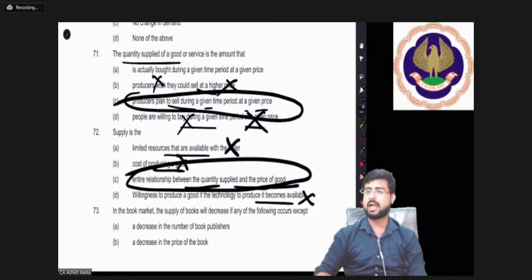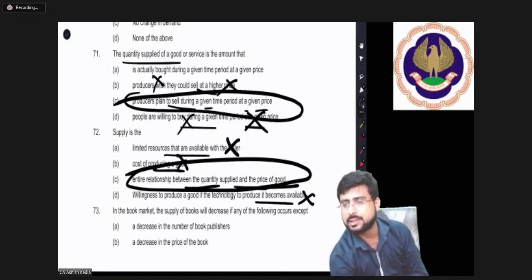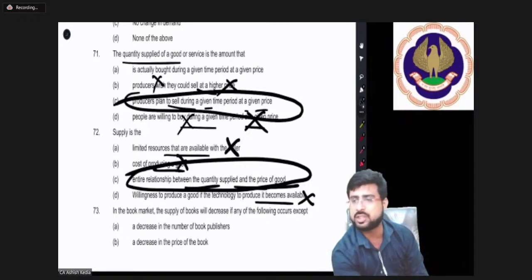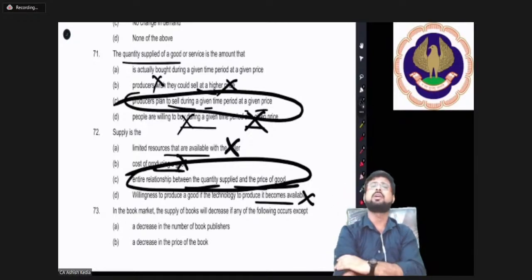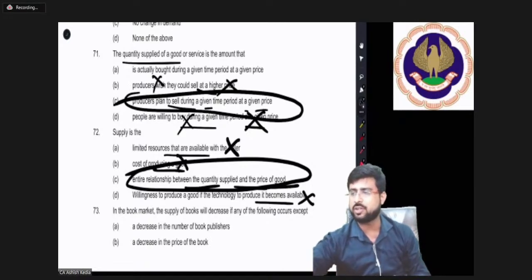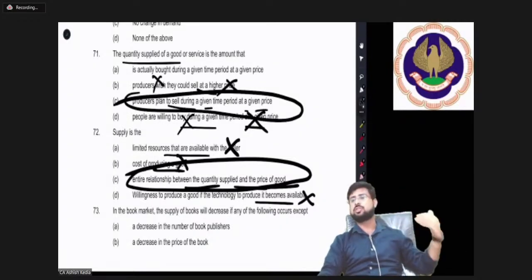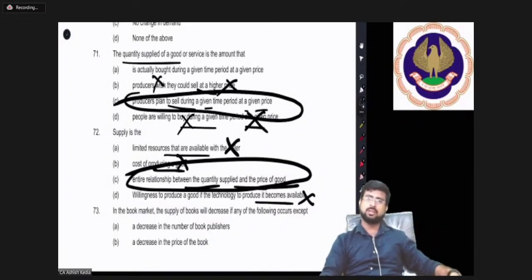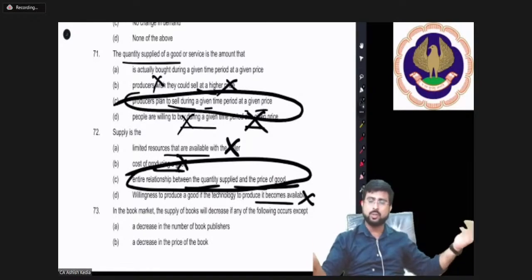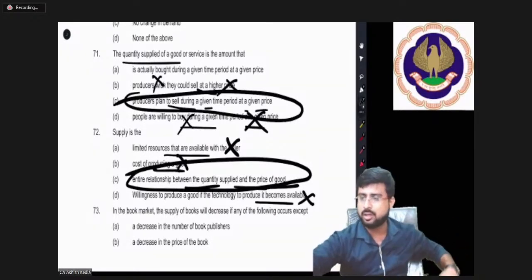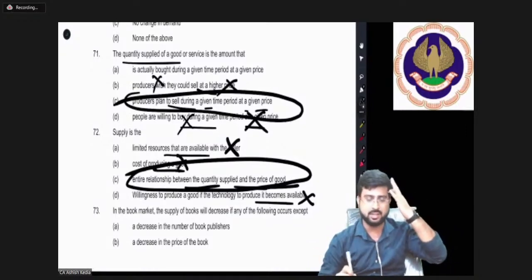Yes, correct. So Mr. Kundhare Vikram is asking if supply is a flow concept. What is demand? Same, it is also flow. It will also change with respect to time. It can be defined with per unit of time. Let's say I buy 10 kgs of rice every month. So demand is also a flow concept.